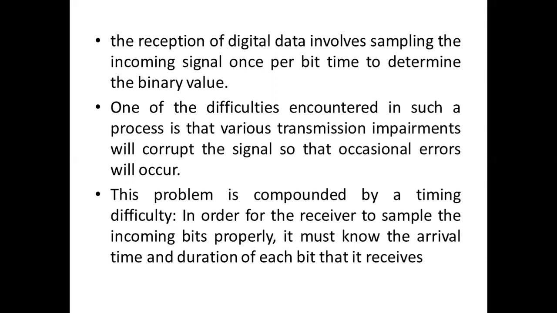Because of these, we may find differences in the signals. When there is a difference in the signals, errors may occur. That means whatever the transmitter actually wants to transmit, the receiver may not receive, so incorrect data may be delivered. Why does this happen? It mainly happens because of timing difficulty.